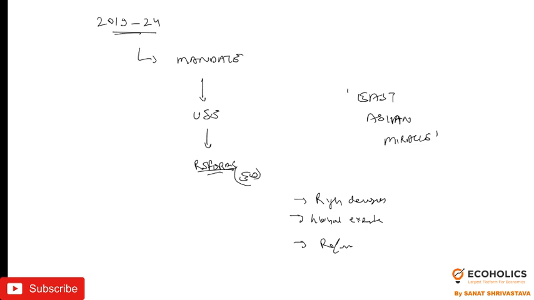So the government cannot escape from thinking, and the current government should use their mind and also borrow some foreign expertise in order to move the economy out of the slowdown and towards the path of a $5 trillion economy. So these are the things that we have in this lecture.